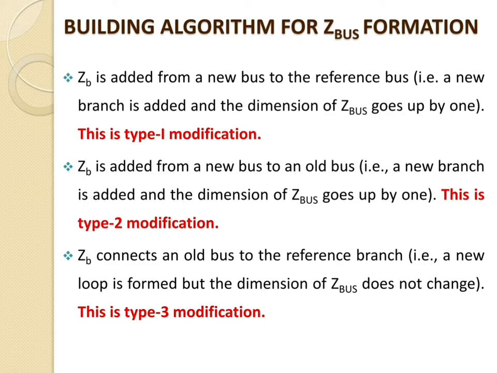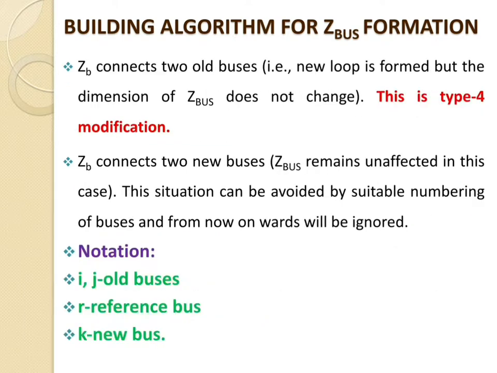Third one, ZB connects an old bus to the reference bus, that is, a new loop is formed but the dimension of Z bus does not change. This is the type 3 modification. Then the fourth one, ZB connects two old buses, that is, a new loop is formed but the dimension of Z bus does not change, and this is the type 4 modification.